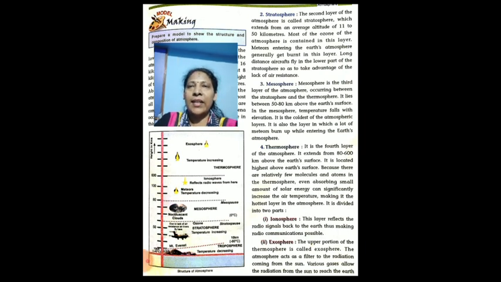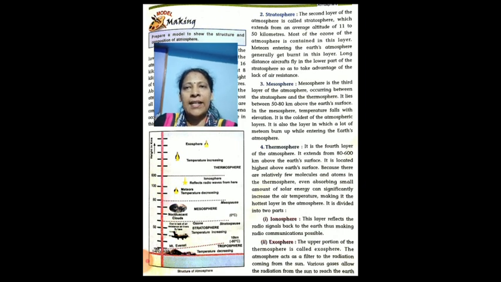The second one is the stratosphere. The second layer, as you can see in the diagram, is called the stratosphere, which extends from an average altitude of 11 to 50 kilometers. Most of the ozone of the atmosphere is present in this layer. Meteors entering the Earth's atmosphere generally get burned in this layer.